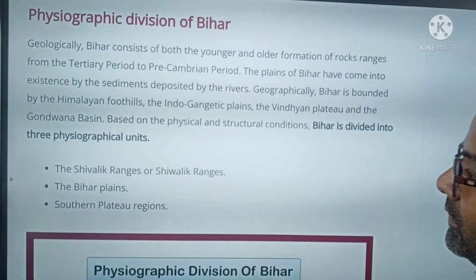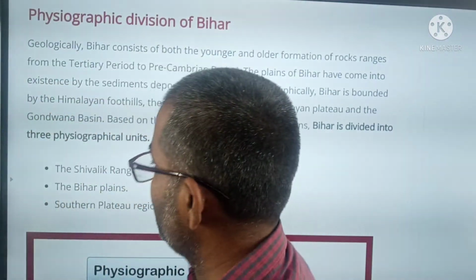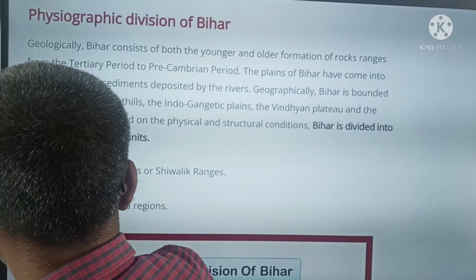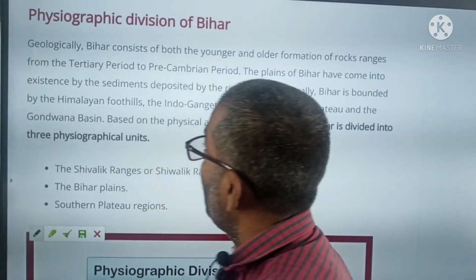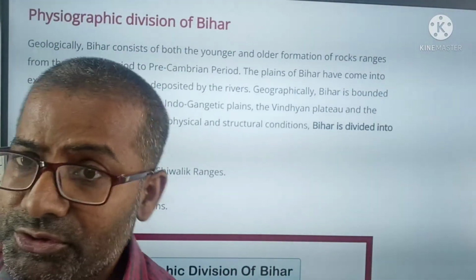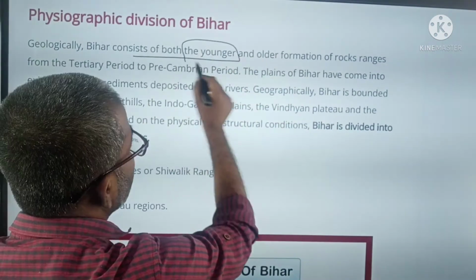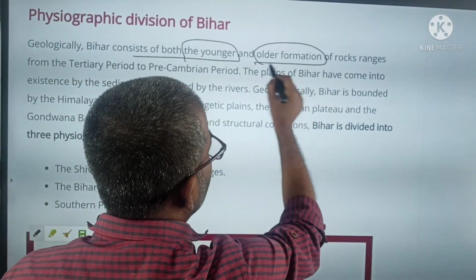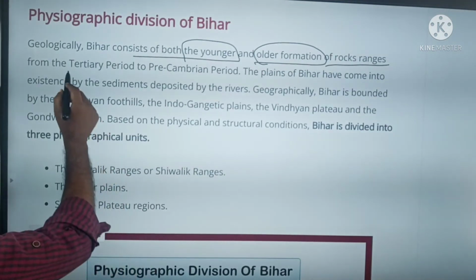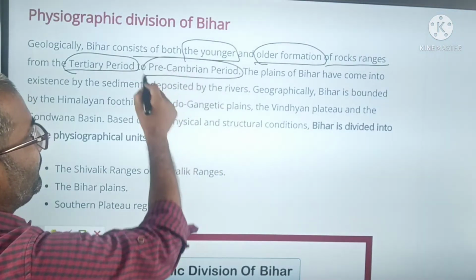Now we come to the next topic, the physiographic division of Bihar. We know that Bihar consists of both younger and older formations of rock, ranging from the Tertiary period to the Precambrian period.